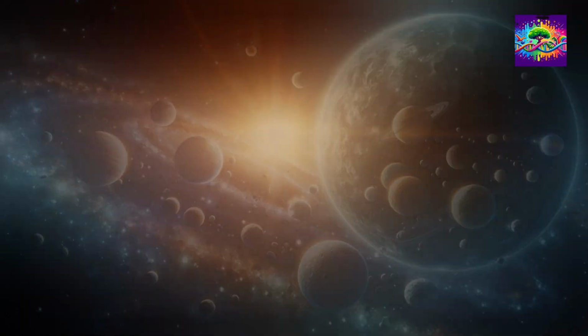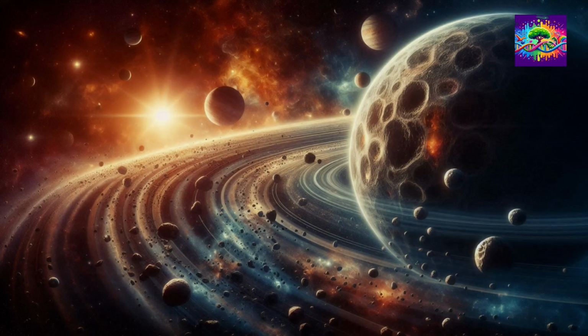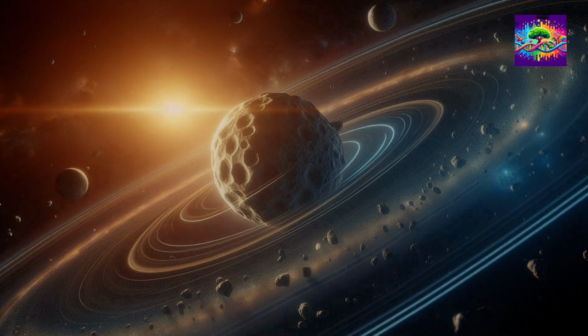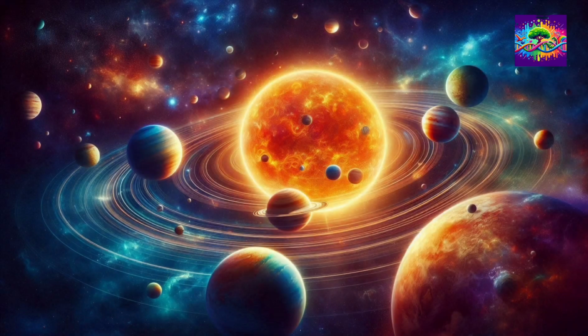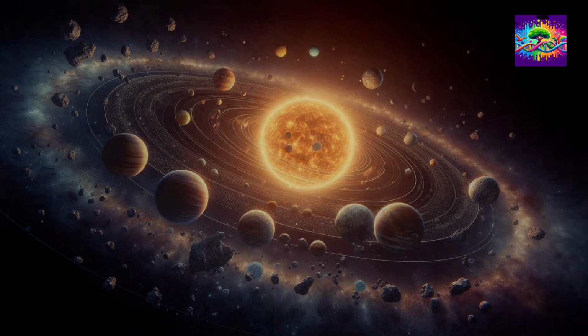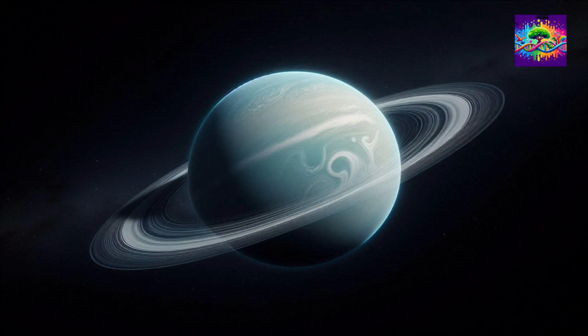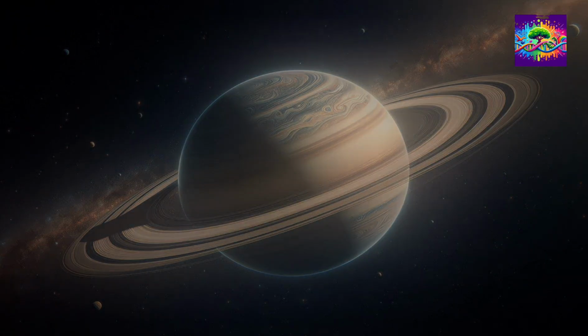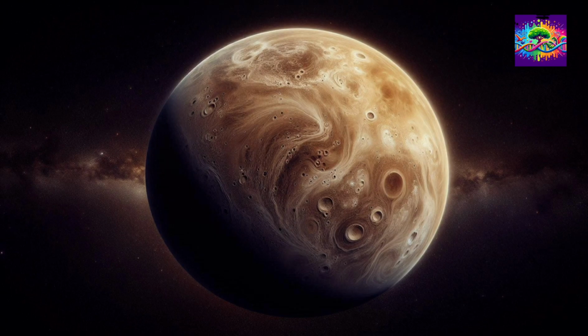Nebular hypothesis. The most widely accepted model for the formation of the solar system is the nebular hypothesis. Proposed in the 18th century by Immanuel Kant and Pierre-Simon Laplace, this theory suggests that the solar system formed from a giant cloud of gas and dust known as the solar nebula.